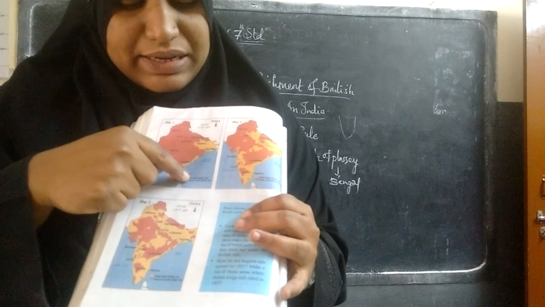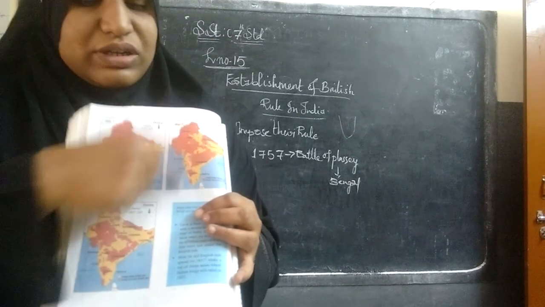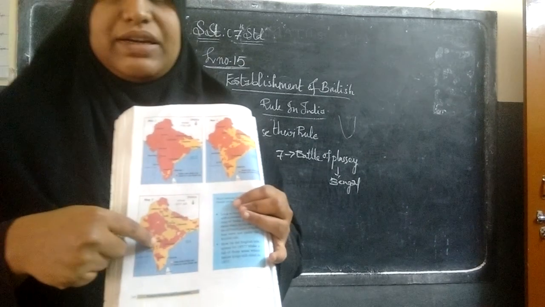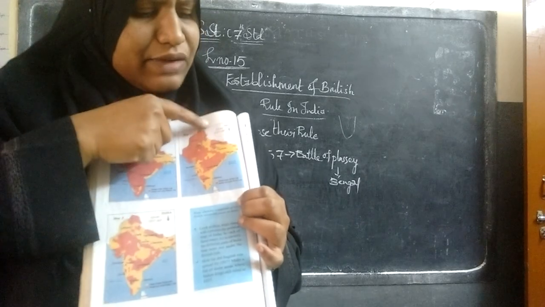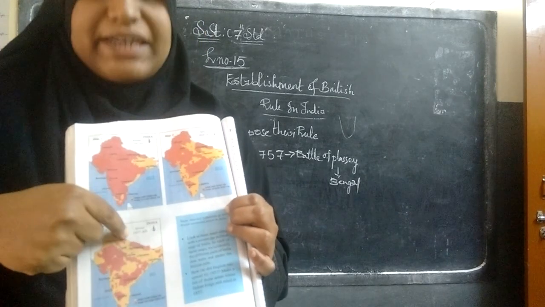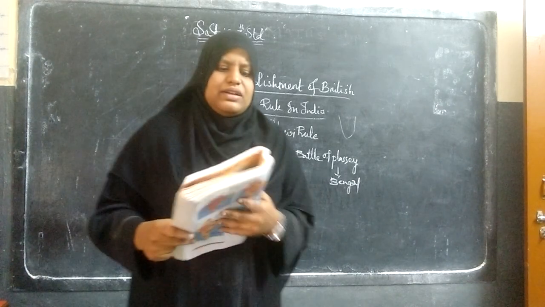This map shows the areas under British rule in yellow color, and in red color the areas which are not under the British. So slowly, the Britishers occupied the complete India. By this map you can understand how, from the year 1700, 1830, and the next 1857. Next is about the discontentment with British rule.